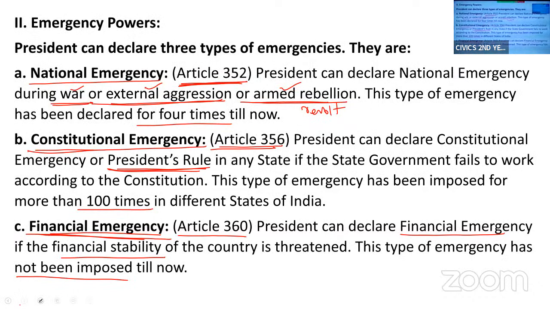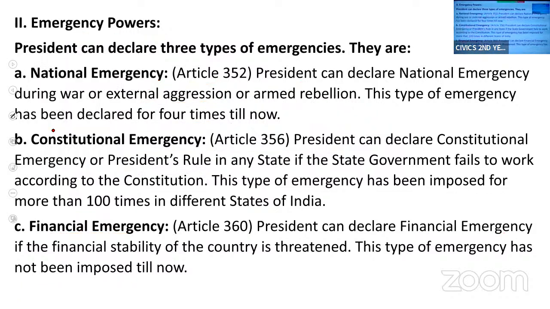Sometimes it happens that they may not ask you powers of the President in 10 marks, but in 5 marks, they may ask you emergency powers of the President. For example, in 10 marks, they did not ask you the President's powers, but in 5 marks, they are asking you emergency powers of the President. Then you need to write all the 3 emergency powers of the President. If the question is asked for 10 marks, then you need to write ordinary powers as well as emergency powers.